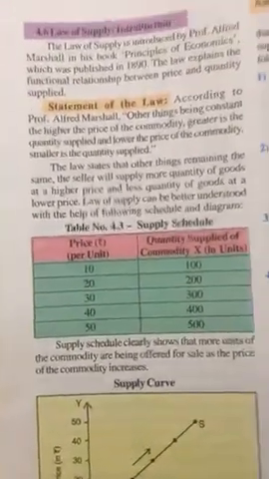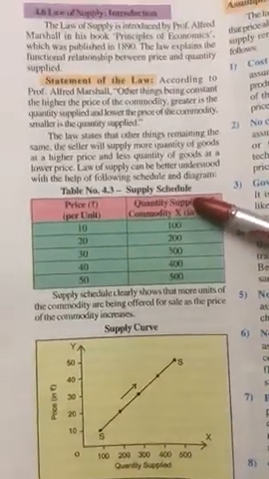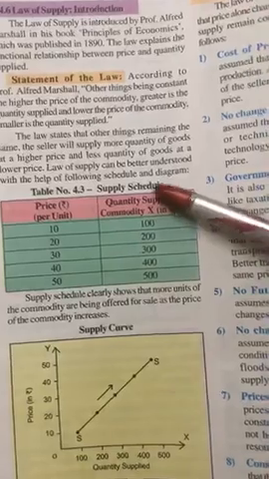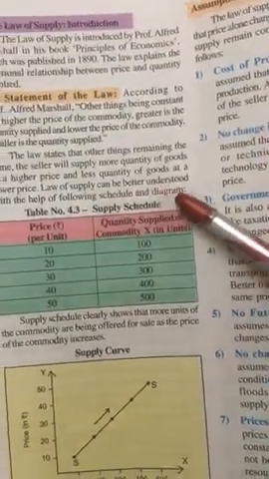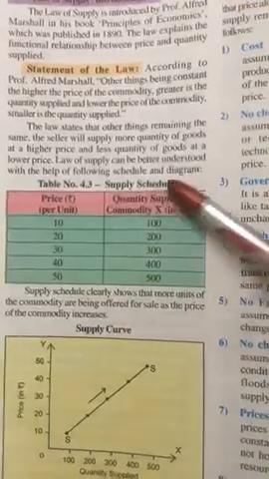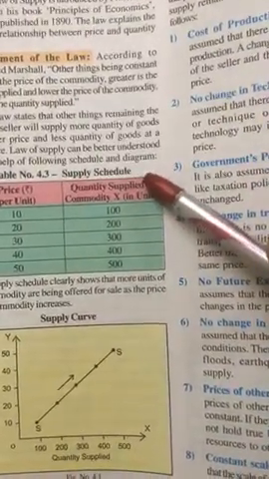Now, this is the supply schedule. See here, the textbook says law of supply can be better understood with the help of the following schedule and diagram.